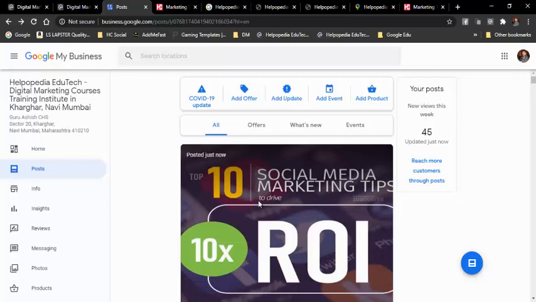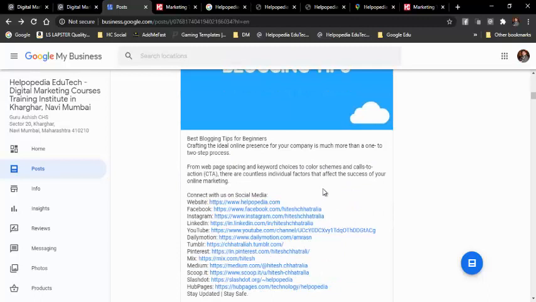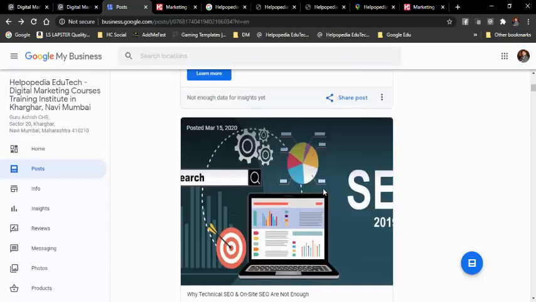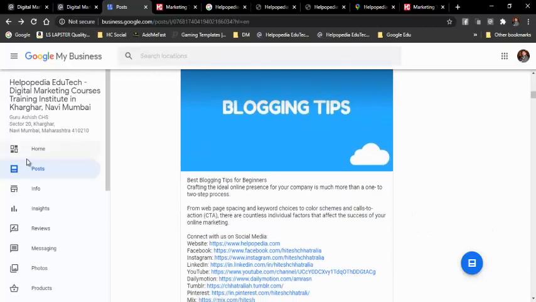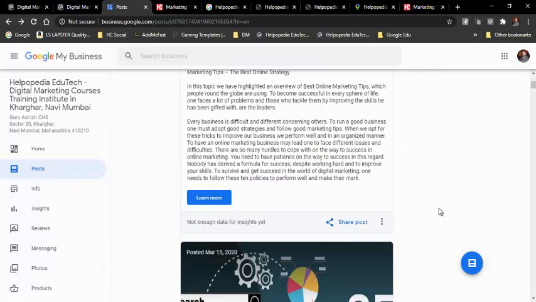So why does Google expire our post? Google does not really expire our post, because when I click on view all, I can see all the posts on Google itself. I don't need to go anywhere else. But Google is inspiring us to write more and more posts so that we can promote our website more on Google. For that reason Google will expire that post. So we keep on writing and new posts will keep on coming. Even if you are writing one post on Google every alternate day, then also it is fine. Your listing will always remain.